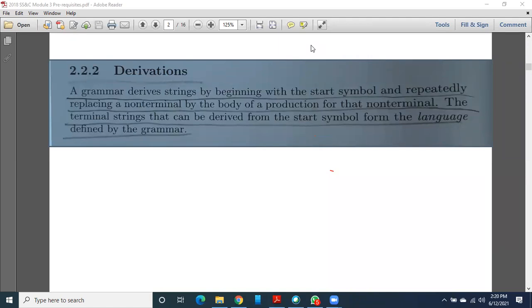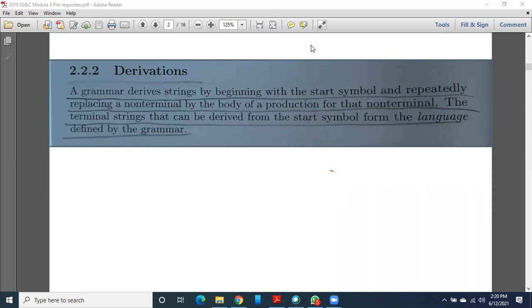The LHS has produced that RHS. Okay, so already I told you LHS of your productions are called the head of that production. RHS of your production is called the body of your production. And usually the head of a production contains only non-terminals. Non-terminals means what? Terminal means the end it is.